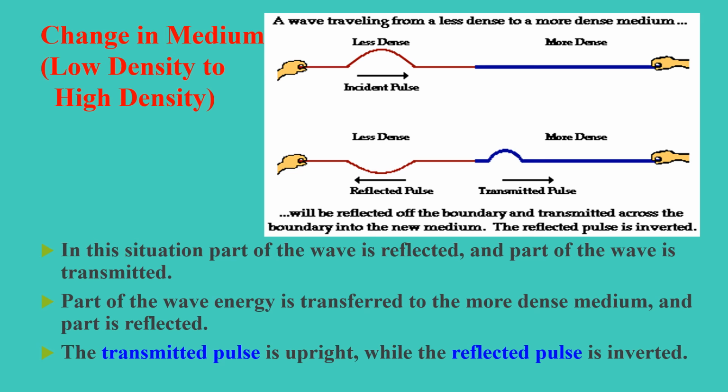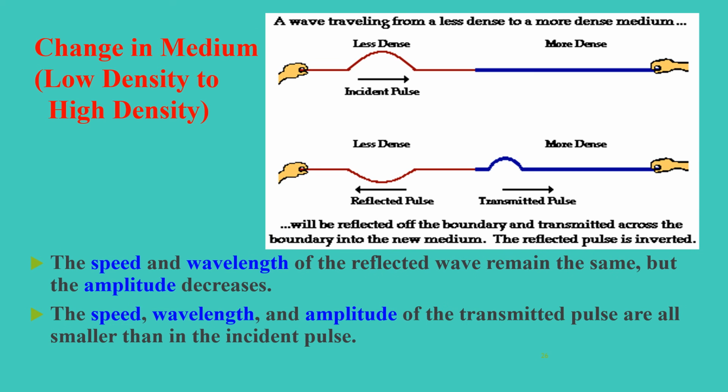We notice that in this situation, part of the wave is reflected and part of the wave is transmitted. Part of the wave energy is transferred to the more dense medium and part is reflected. The transmitted pulse is upright while the reflected pulse is inverted. Here, the speed and wavelength of the reflected wave remain the same, but the amplitude decreases. The speed, wavelength, and amplitude of the transmitted pulse are all smaller than in the incident pulse.